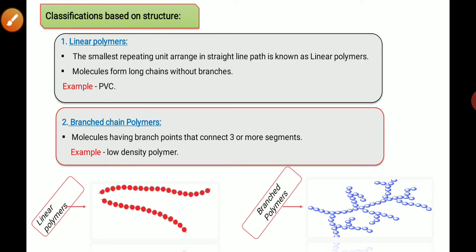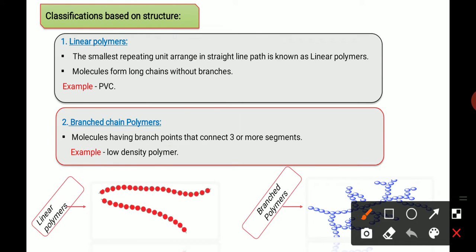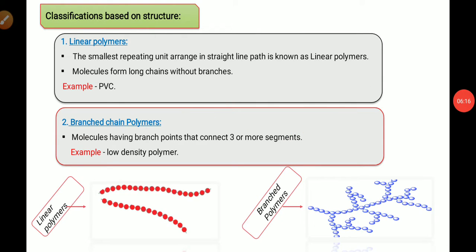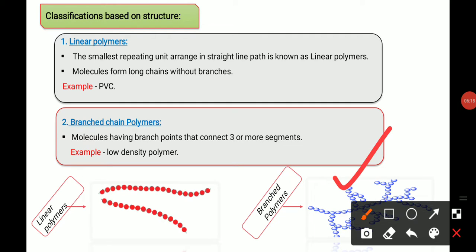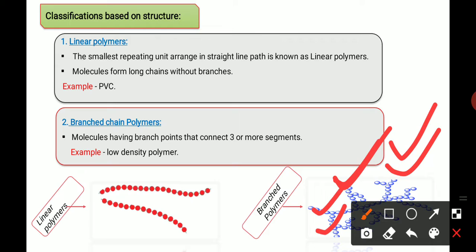The next one is the branch chain polymer, meaning molecules have branch points that connect three or more segments. Just look at the figure; this one is the branch chain polymer. This is one segment, this is a segment, and this is a segment. The definition says that molecules having branch points that connect three or more segments are known as branch chain polymers. The example is low density polyethylene.